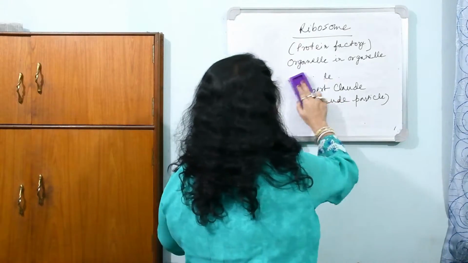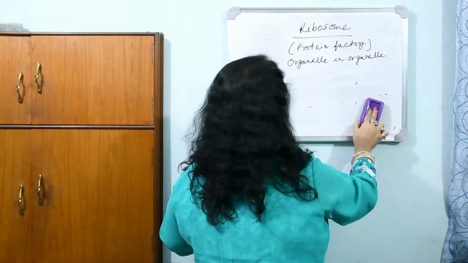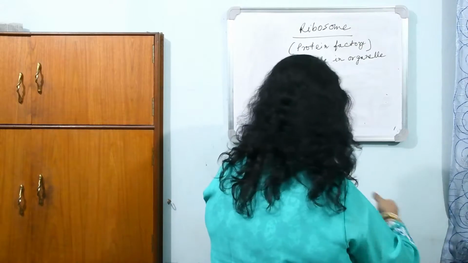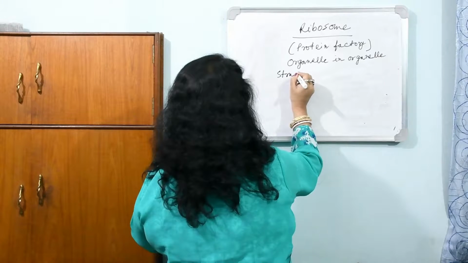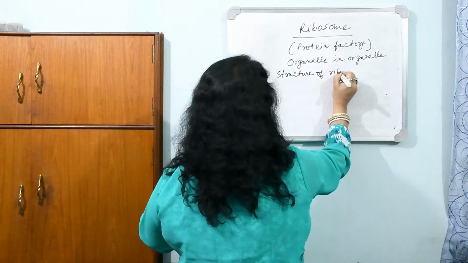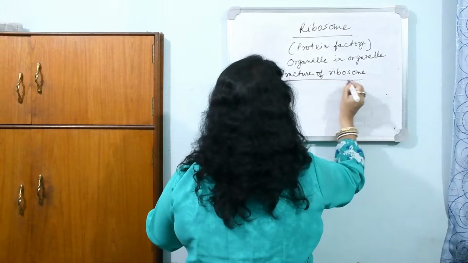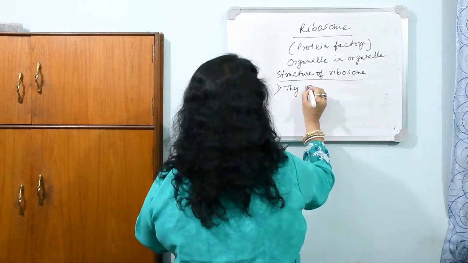Ribosome has two subunits. It's made up of rRNA and ribonucleic protein. So what's the structure of ribosome? Number one, they are amembranous.